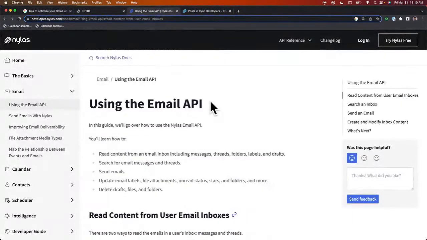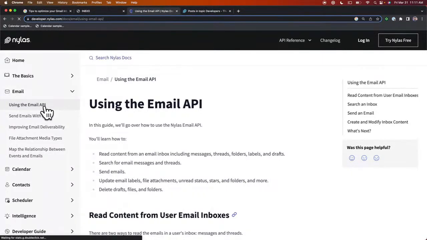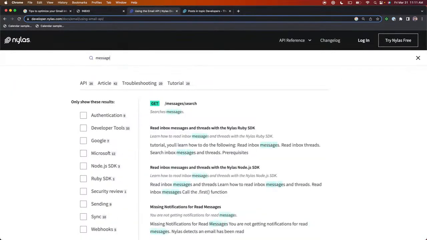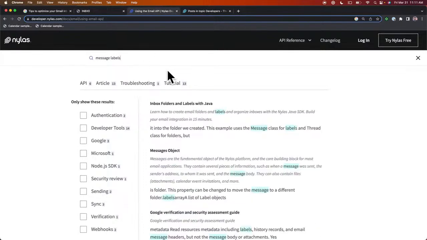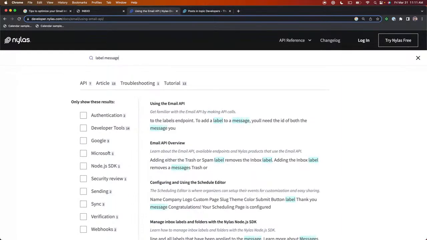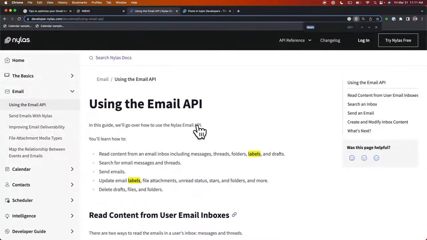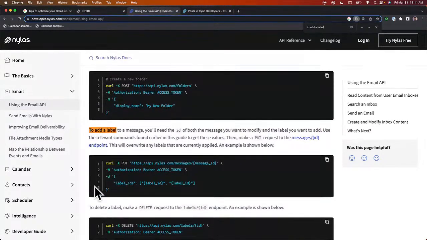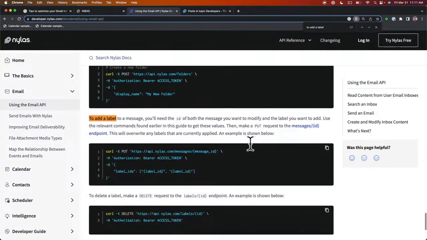Inside the docs, we have a getting started guide and using the email API. But we can also just search through the docs. So if we want to search for message labels, here we have using the email API, and you can search for how to add a label. Here's an example of adding a label. We're actually appending a label to a specific message, and you can append multiple labels at once as well. So if you want to add more classification or more labels, you can go ahead and do that as well.